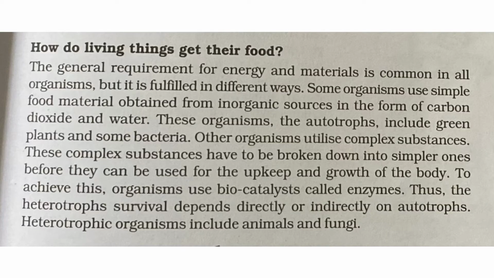So students, now let us see how living organisms get their food. The general requirement for energy and material is common in all the organisms, but it is fulfilled in different ways. Means all require food, but there are different ways of getting food. Some organisms use simple food material obtained from inorganic sources in the form of carbon dioxide and water. These organisms are called autotrophs, which include green plants and some bacteria.